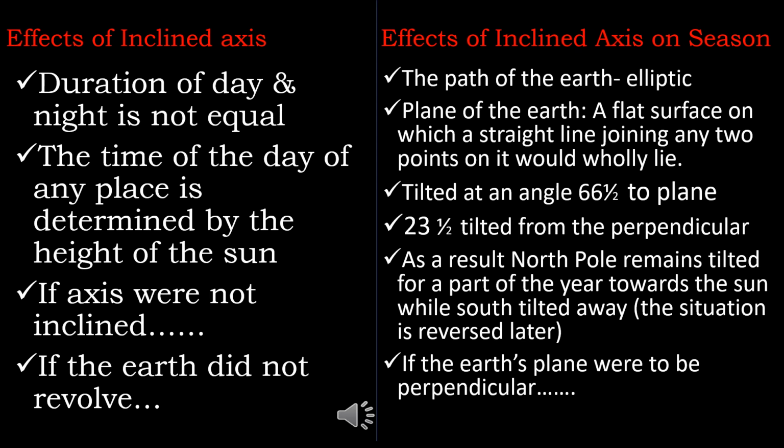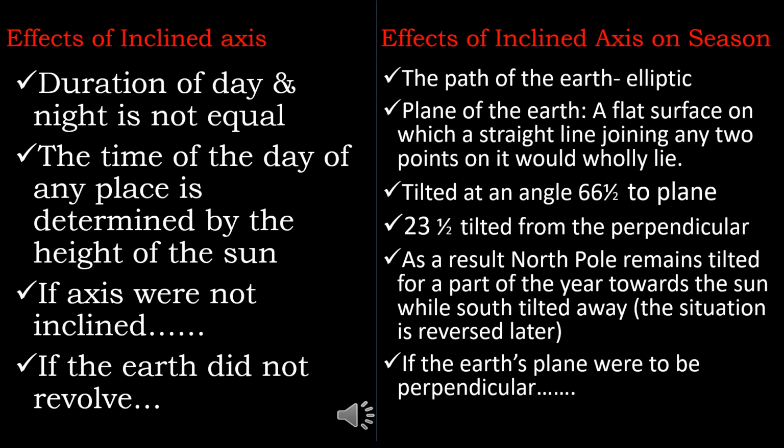The path of the Earth around the Sun is known as elliptic. It passes through the center of both the Earth and the Sun. The Earth's axis is not perpendicular to the plane of the ecliptic, but is tilted at an angle of 66.5 degrees to it. The axis is therefore inclined at an angle of 23.5 degrees from the perpendicular to this plane.